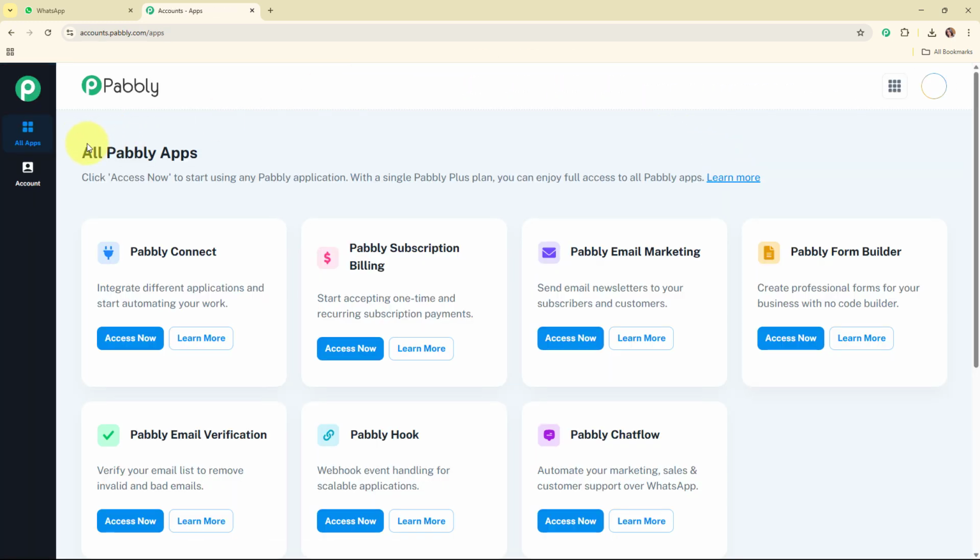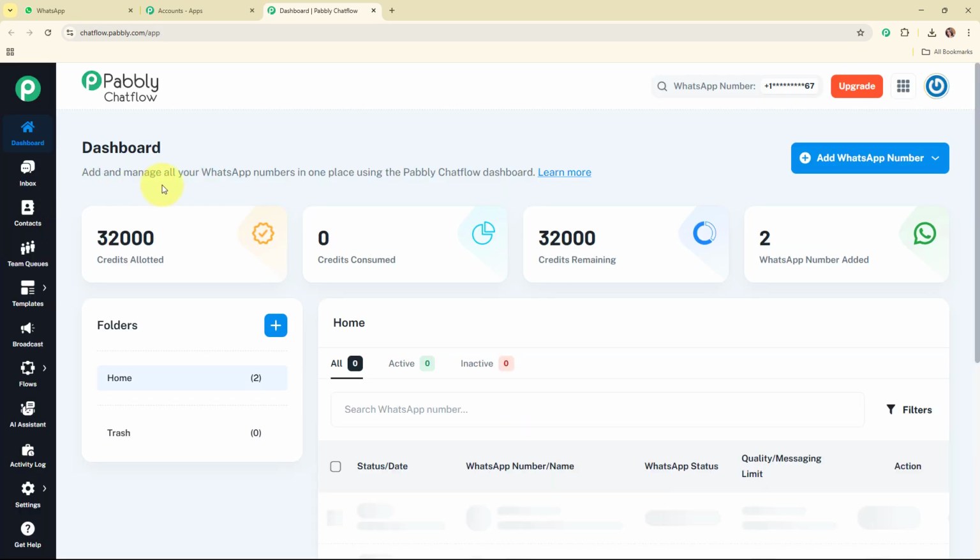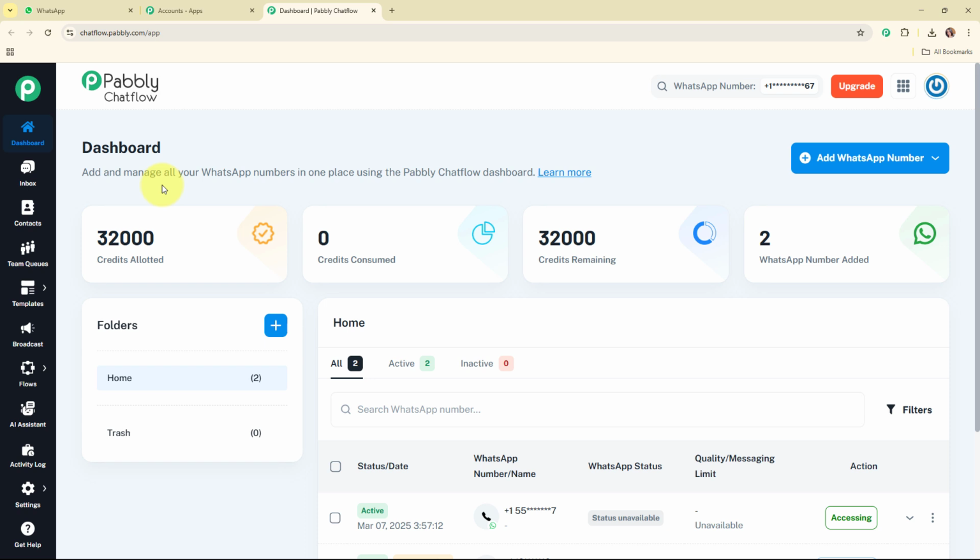Now after signing in, you can see the all Pabbly apps window, where you can see all the applications of Pabbly. To build an AI assistant for my business, I'm going to use Pabbly Chat Flow. Now this is the dashboard of Pabbly Chat Flow, and let me tell you that I've already set up my Pabbly Chat Flow account over here. If you wish to learn how you can add a WhatsApp number in your Pabbly Chat Flow account, you can check out the video available on our YouTube channel and on our landing page as well.